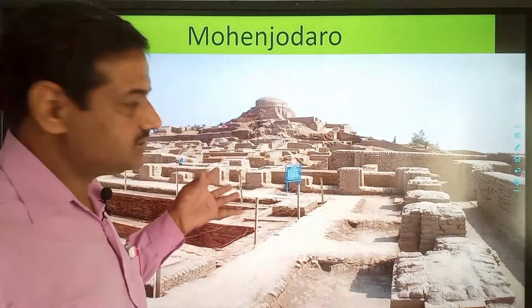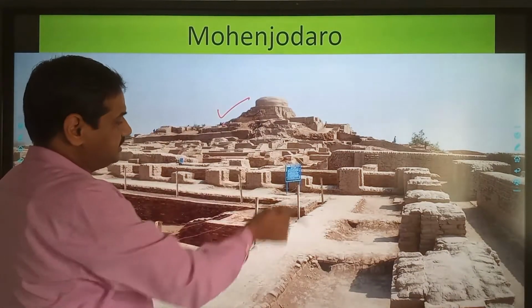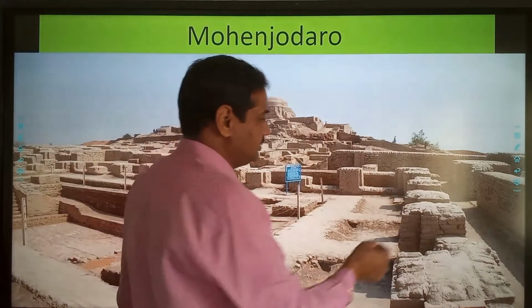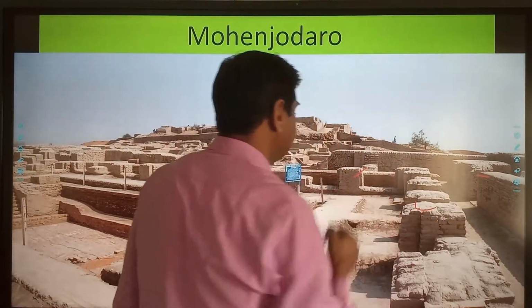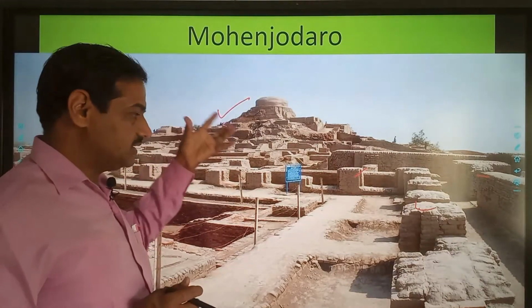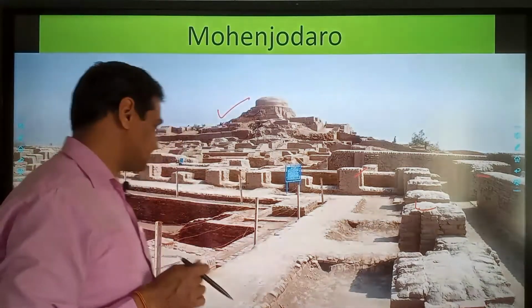You can see that this is the visual of Mohenjo-daro, and this is the citadel, on a high platform. This kind of excavation has been done. These are the foundations of a large building. So what kind of buildings were found at Mohenjo-daro, and what were the special features of the citadel, that we will discuss.